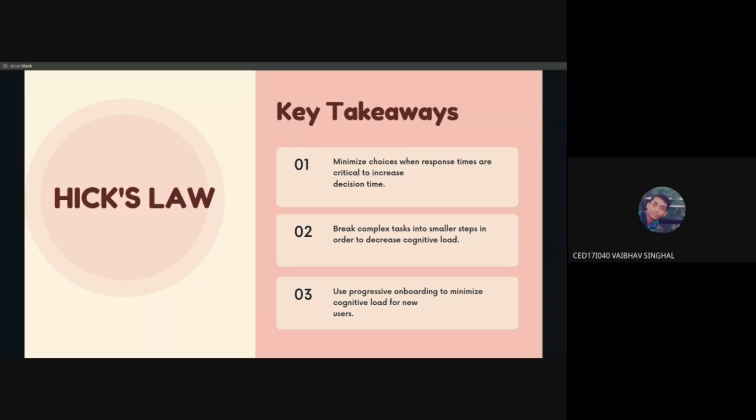So again, you need to have that progressive onboarding. It should have fewer options, but it shouldn't be oversimplified as well.